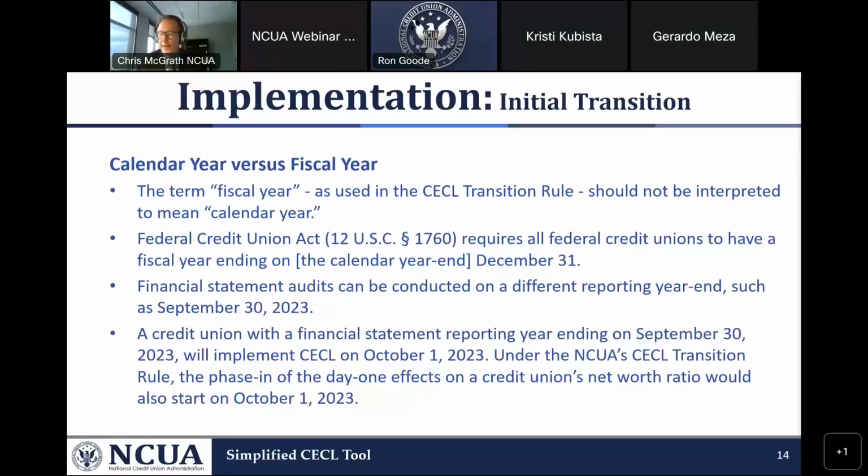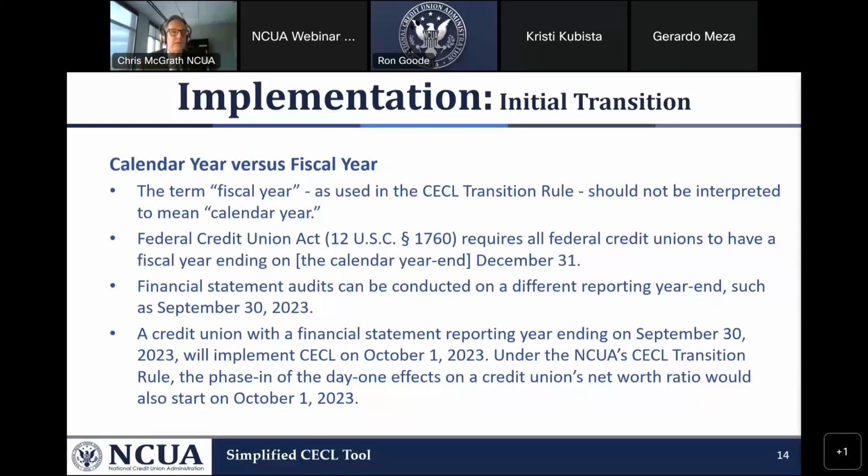Now on to your first day that you adopt CECL. Most credit unions, federal credit unions, have a fiscal year. However, some credit unions are audited or receive preparation of the financial statements on a year that's other than a calendar year. They may have their CPA accountants come in and do procedures on a year that's not a calendar year. And that's allowed.